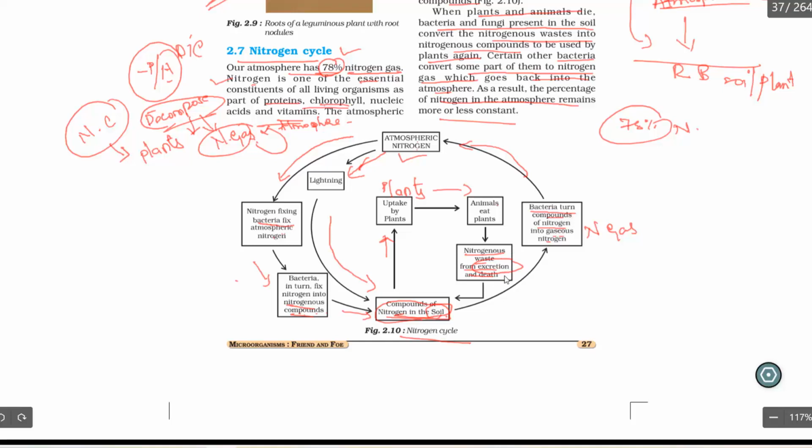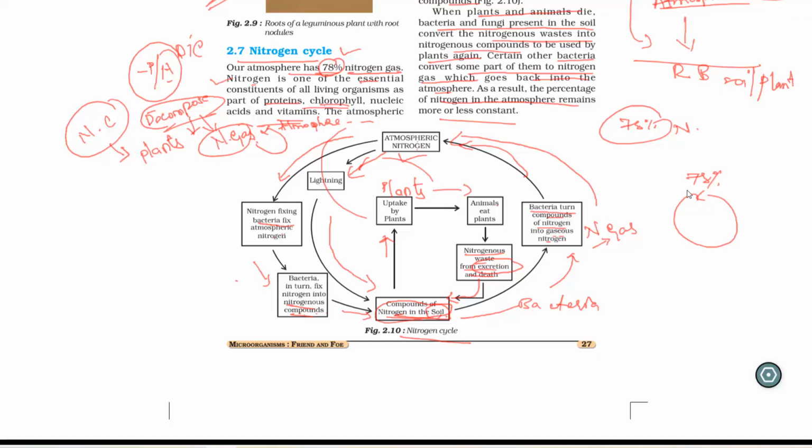Then this is again mixed with the soil in the form of compounds of nitrogen, and with the help of some bacteria, these nitrogen compounds are converted into nitrogen gas, and this gas is again transferred to the atmosphere. In this way, the cycle repeats and the nitrogen remains constant. Okay, so this is about the nitrogen cycle, and here ends your chapter.